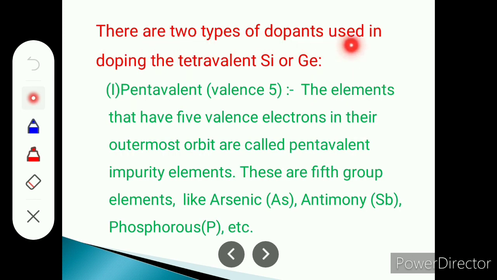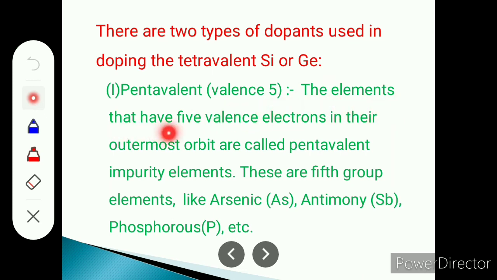There are two types of dopants used in doping of the tetravalent silicon or germanium atom. Already we have seen silicon and germanium. These are tetravalent atoms because in the outermost orbit they have 4 electrons, and in pure form these 4 electrons are covalently attached with the neighboring silicon or germanium atoms. Pentavalent means valency 5.